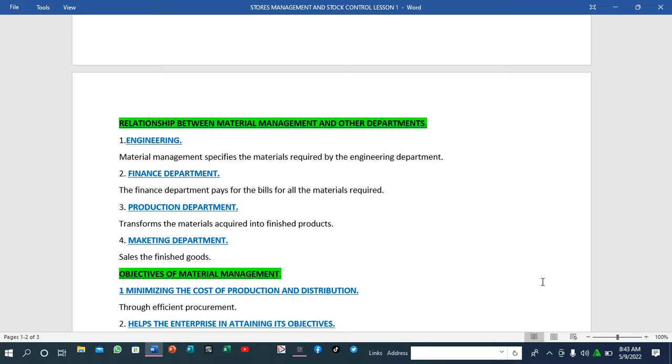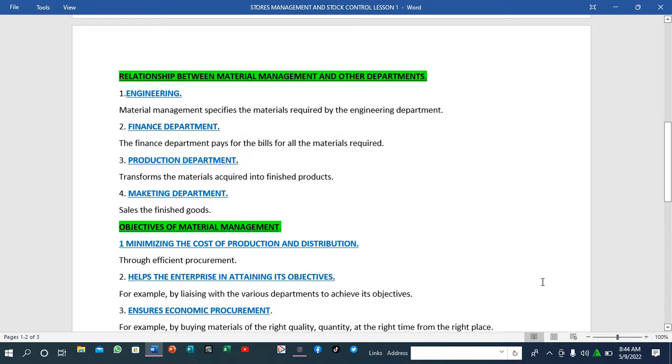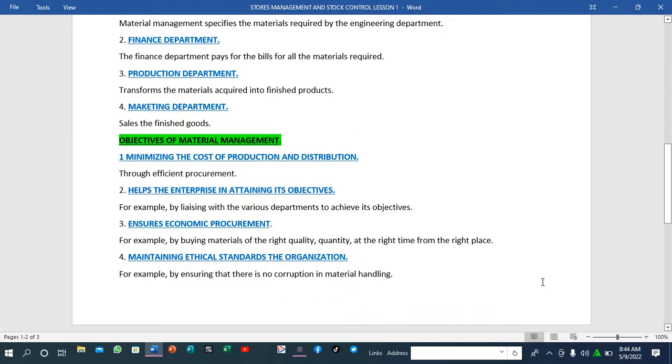The production department transforms the materials into finished products, and after they have transformed the materials into finished products, these products have to be sold. So it is the work of the marketing department to market for the sales so that they can be bought. So I hope those points were understood. We'll move on to objectives of material management.